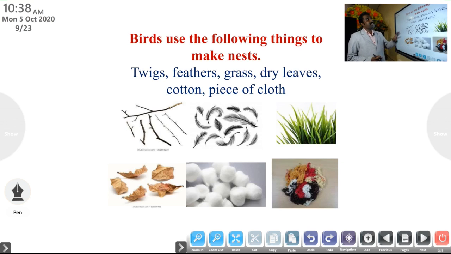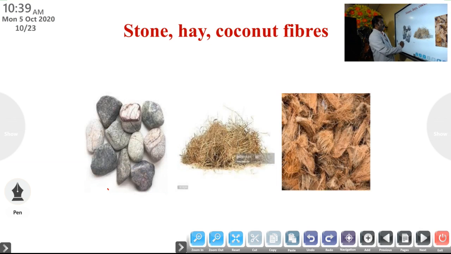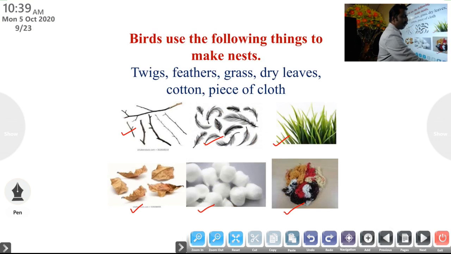You can see the things we use to make the nest: twigs, feathers, grass, dry leaves, cotton, pieces of cloth, stones, hay, coconut fibers. The birds make their nest by using these things.